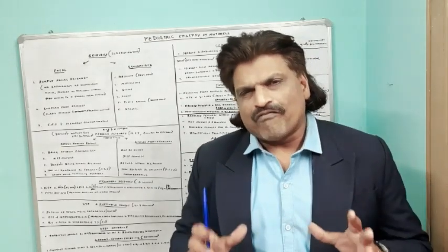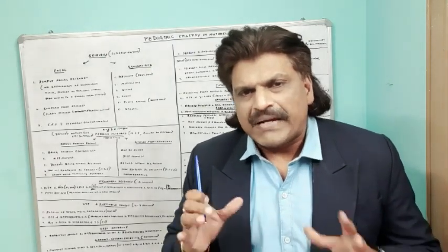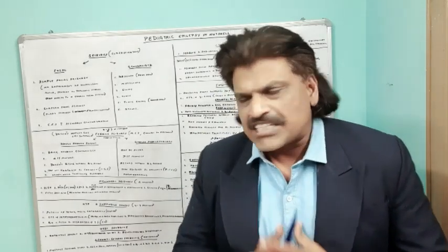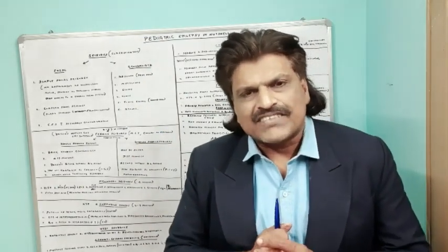Today we are going to talk about a very interesting and exciting topic, pediatric epilepsy. Pediatric epilepsy in a nutshell. I'll be dwelling on all the important concepts of pediatric epilepsy. Seizures, the classification of seizures.